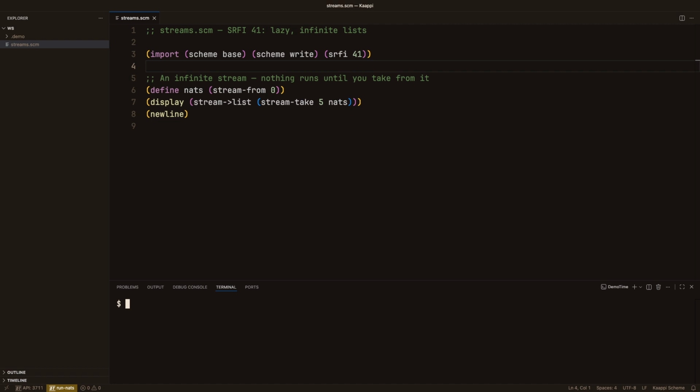The terminal lives right under the editor. Hand the file to Kaappi, and there they are, 0 through 4. The rest of the infinity is still sitting there, costing nothing, because we never asked for it.